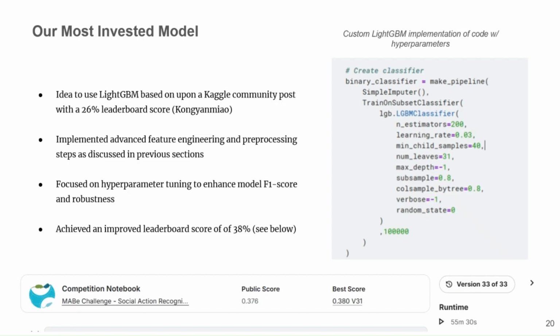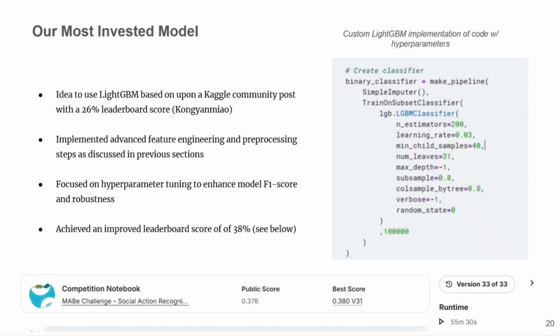We applied all of our feature engineering and preprocessing steps that we discussed in the previous sections, and then our main piece was hyperparameter tuning to try to make our F1 score even higher. This helped us improve our leaderboard score to 38%, which is even higher than what the original poster was able to achieve.